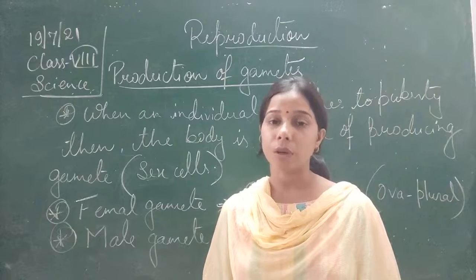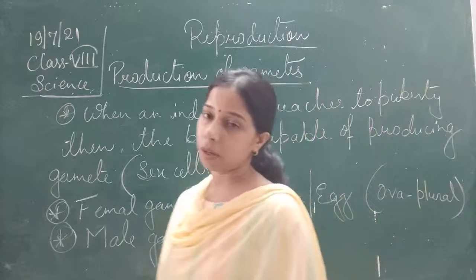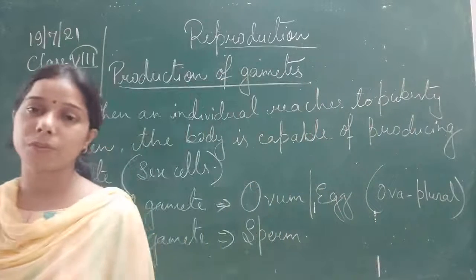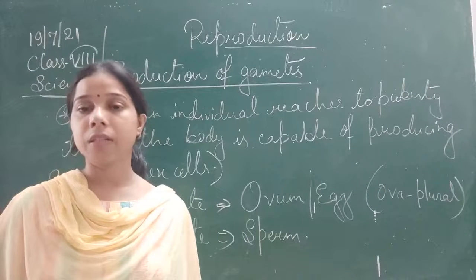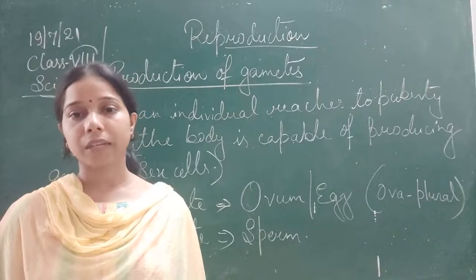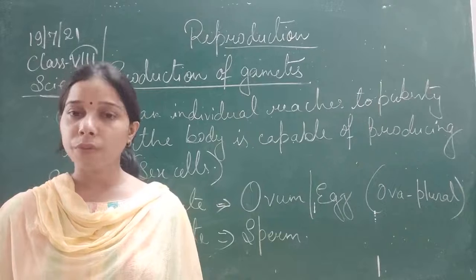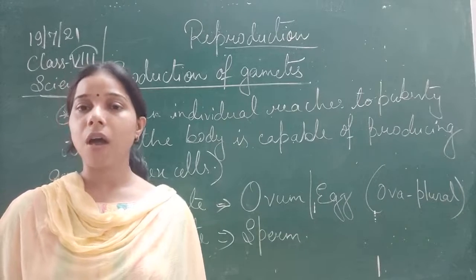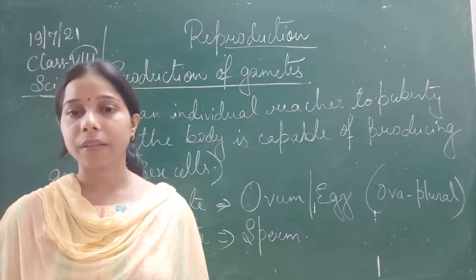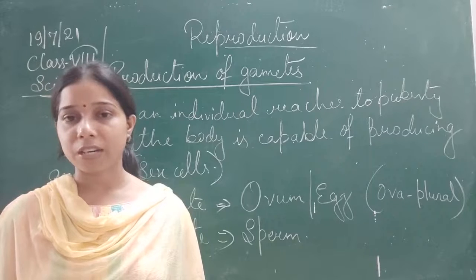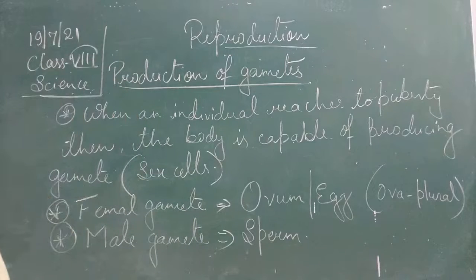It means it moves. While the female is immotile, it does not move. This sperm cell consists of a tail, it will move and reach the ova and finally fuse with it during the process of reproduction, and thus the result is the formation of a zygote.